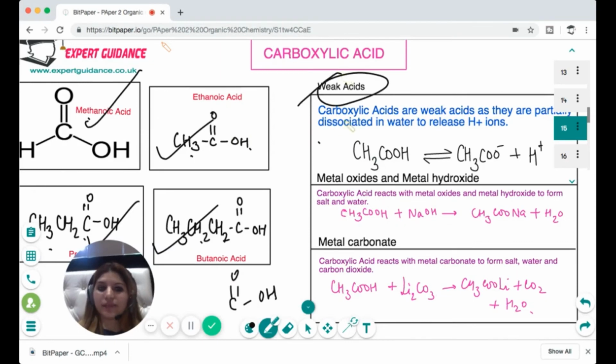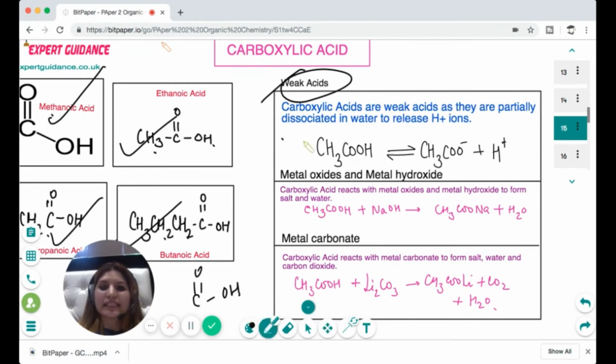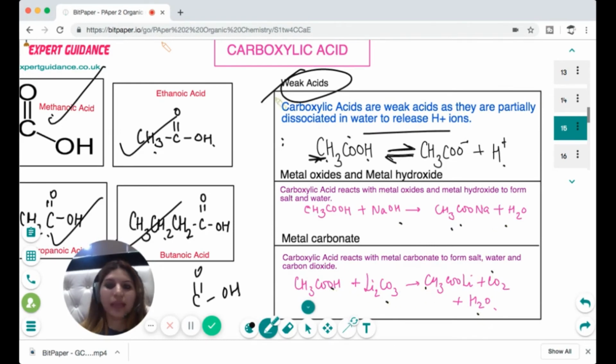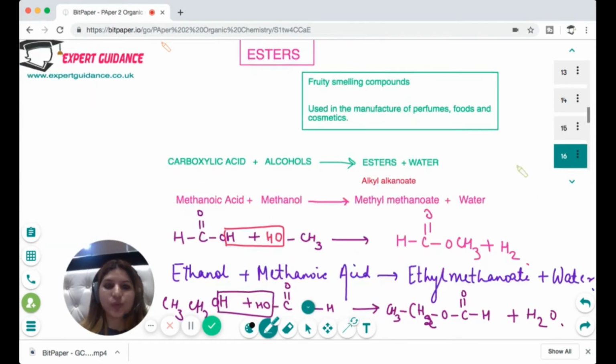Now, carboxylic acids are considered weak acids, and they'll ask you in the exam why it is a weak acid. So you have to give this definition: weak acids are those which are partially dissociated in water to release H+ ions. And then you have to give this equation, CH3COOH breaks into CH3COO- plus H+. Now, since it's an acid, it reacts with metal oxides and hydroxides to form salt and water, and it reacts with carbonates to form salt, carbon dioxide and water. Okay, so I hope you remember these reactions and why carboxylic acid is a weak acid.